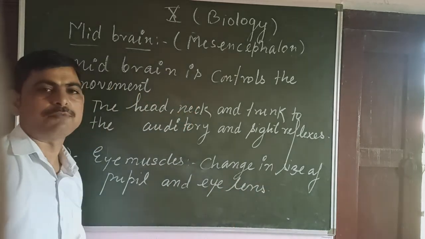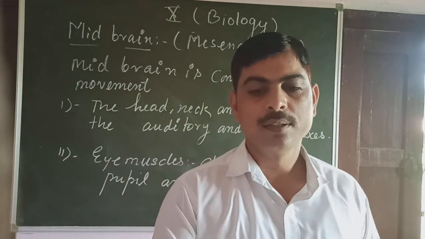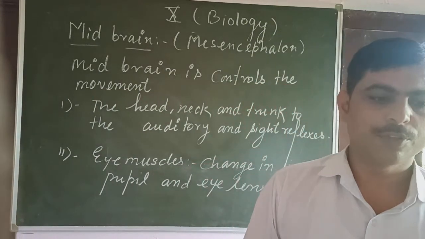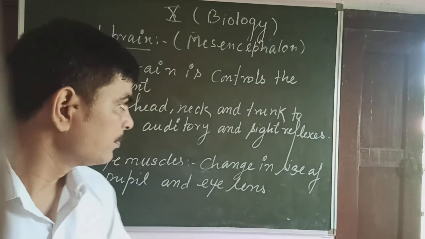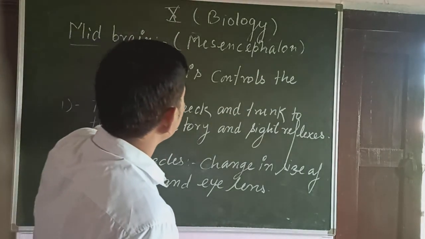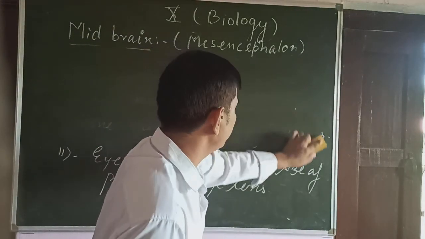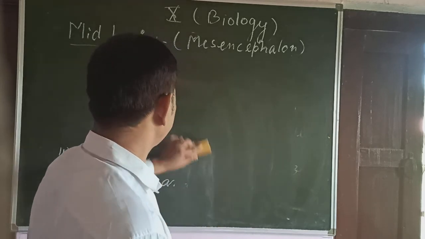So these are the functions which the midbrain controls. Okay, now let's take another topic. I hope you people understand.